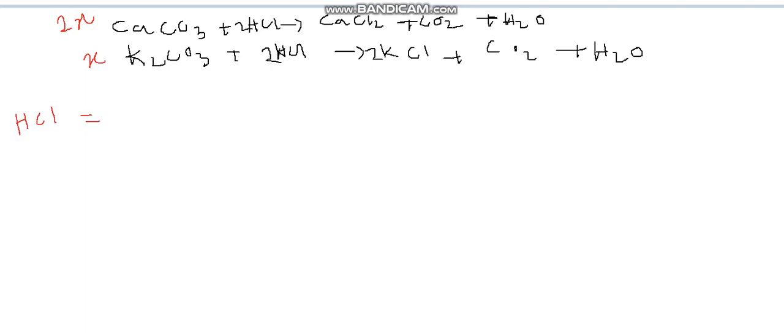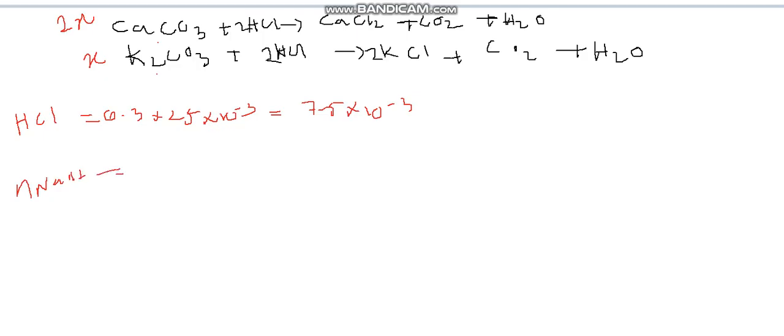Total HCl added: 0.3 concentration and 25 cubic centimeter volume. So you will get 7.5 into 10 power minus 3 total HCl added. But you don't know how many HCl reacted with calcium carbonate and potassium carbonate, but the remaining is reacting with NaOH, right? So I'll find the moles of NaOH.